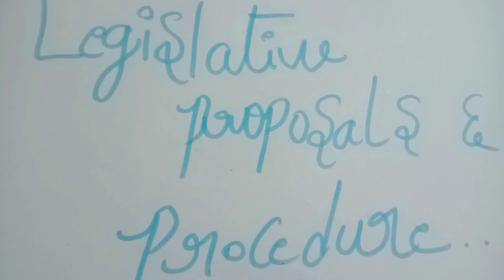Rajya Sabha suggested some amendments, but they are not accepted by Lok Sabha. Then we can see disagreement between Lok Sabha and Rajya Sabha. That is simply about disagreement. The other house of the parliament may suggest amendments to the bill which may not be acceptable to the previous house where the bill was originally originated. So this is the disagreement. That is the one condition, as we can say.